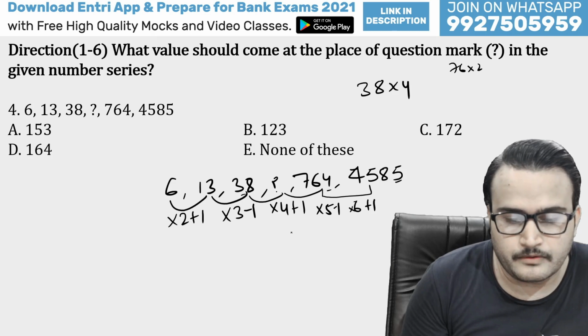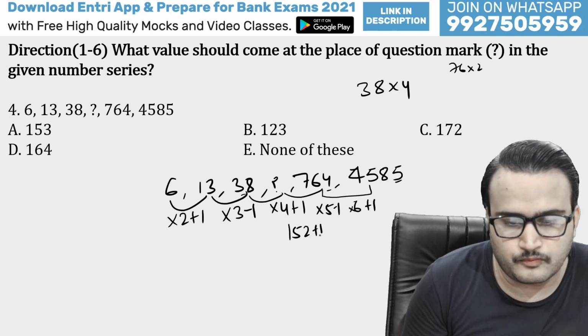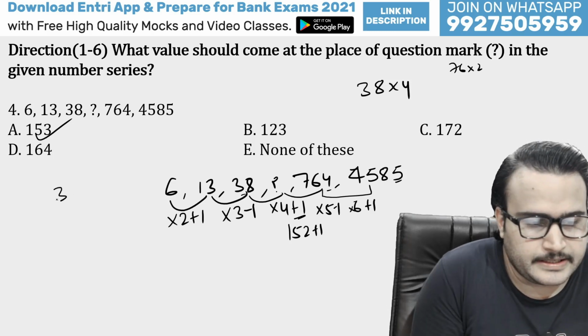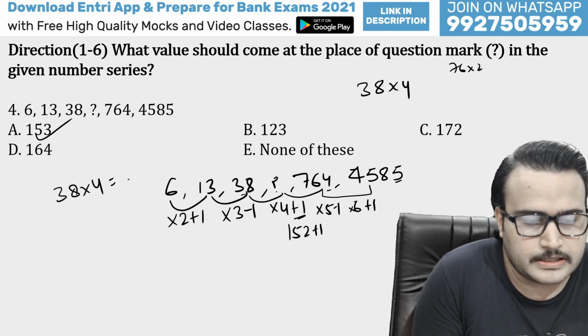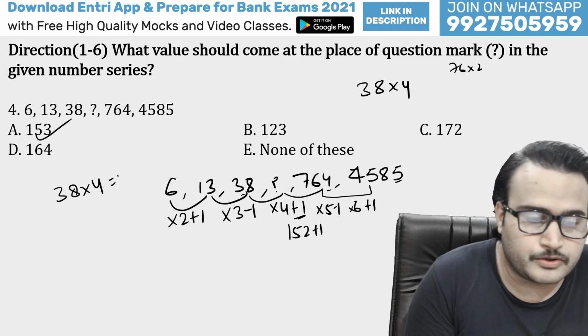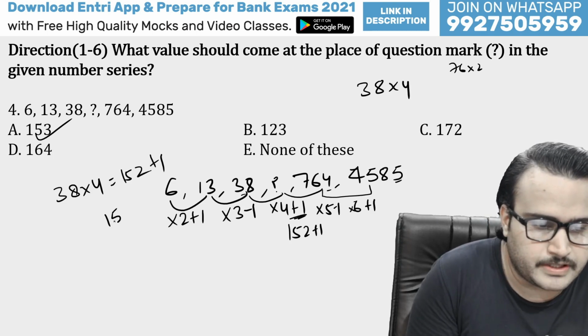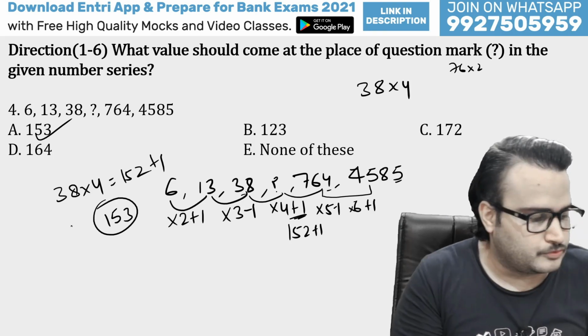So 152 plus 1 basically. So this will be 153, and that will be your right answer. Because guys, 38 multiplied by 4 is what? 76 multiplied by 2 is 152, and we have to add 1 as well. So guys, 153 will be your right answer. Let's move to the next question.